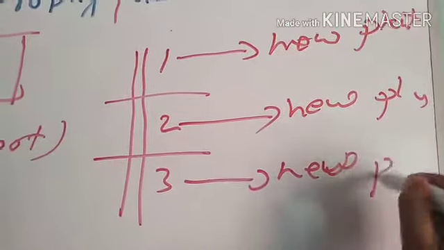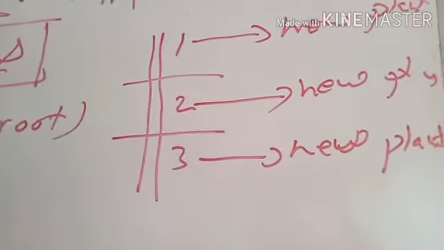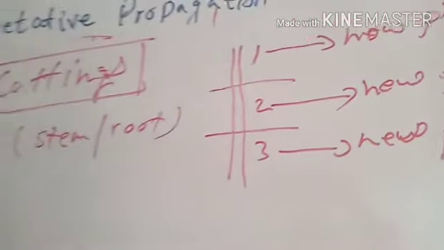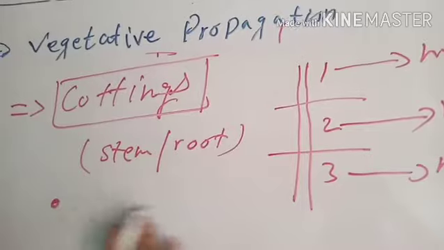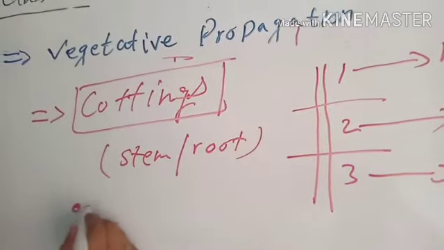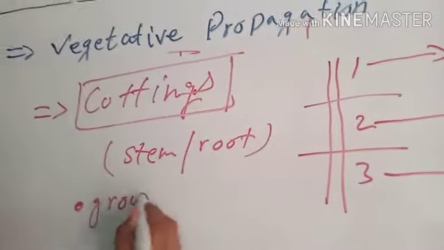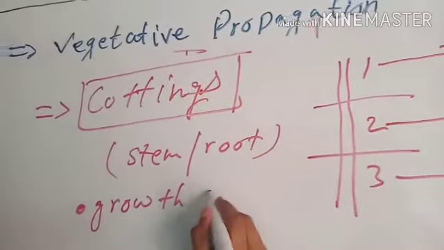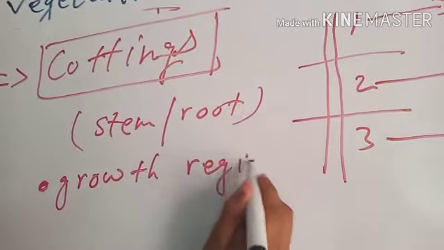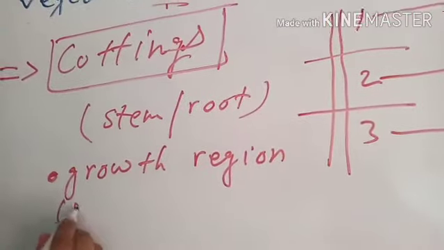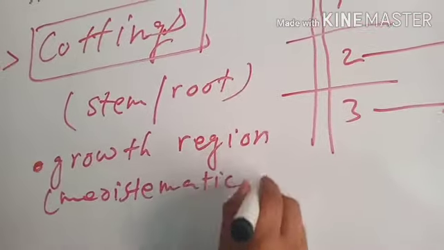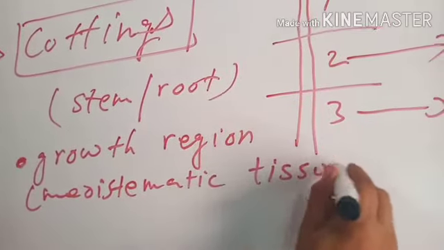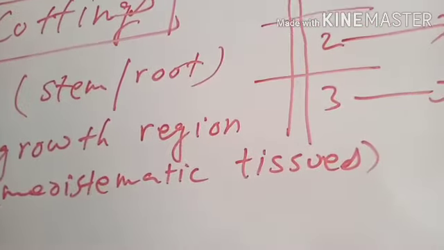The more cuttings you make of the plant, stems or roots, the more plants are obtained. But one thing is always considered, and that is that the cuttings must contain the growth region of the stem and roots, which are called meristematic tissues.